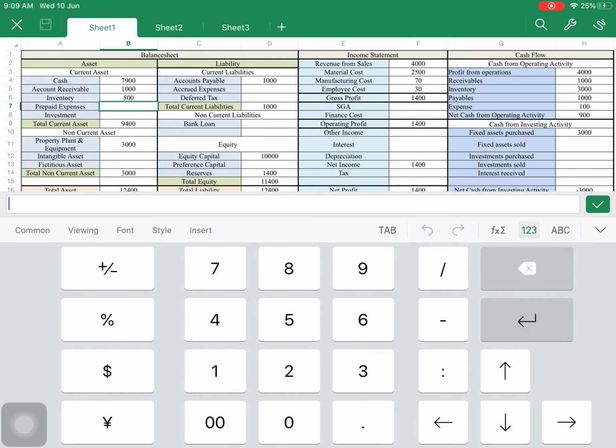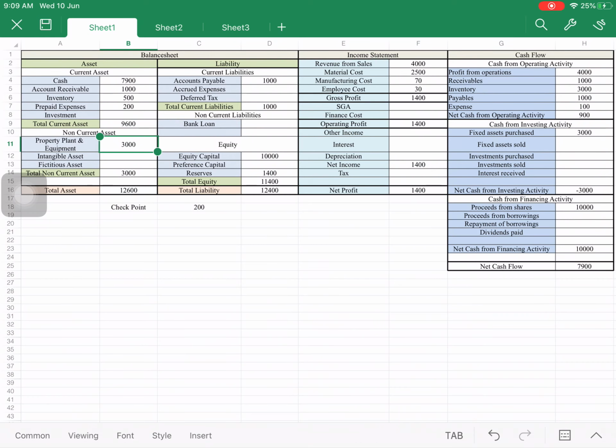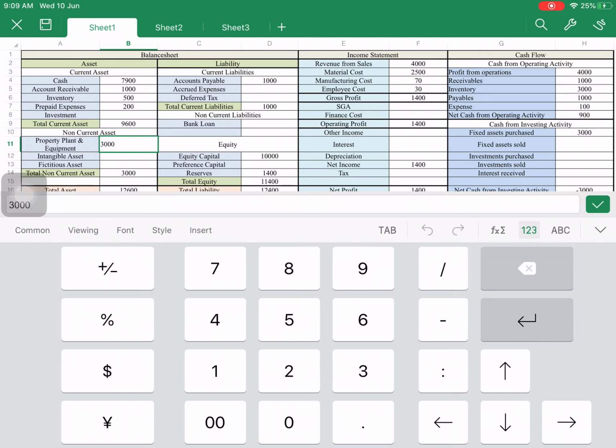So I am paying this 200 rupees, and also my plant and machinery, the software cost, is increased by 1000, because that is the cost of the software.